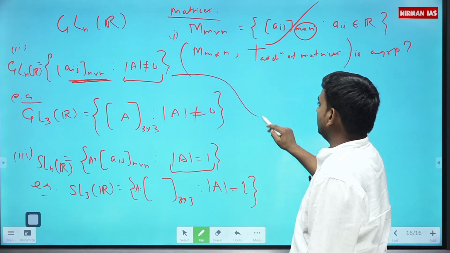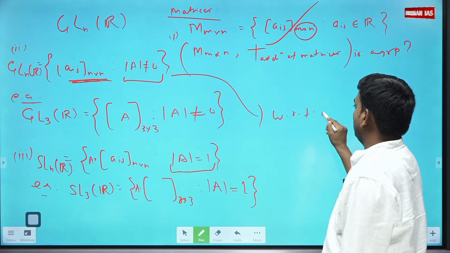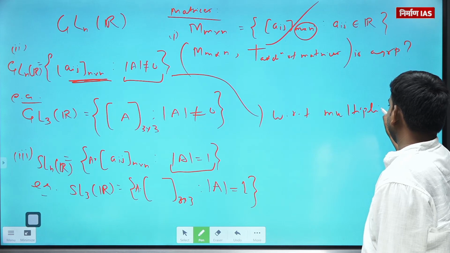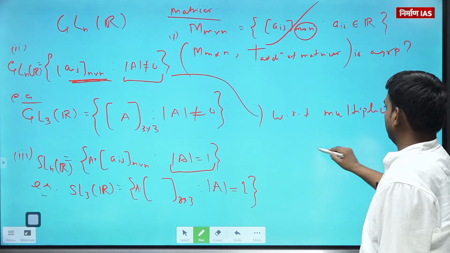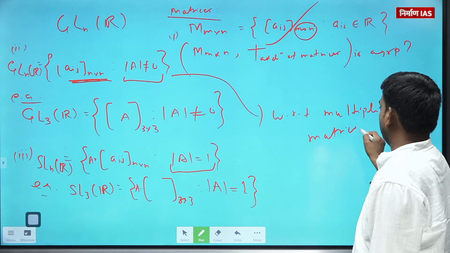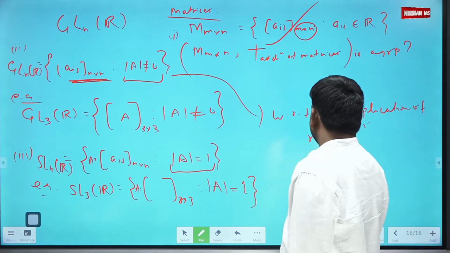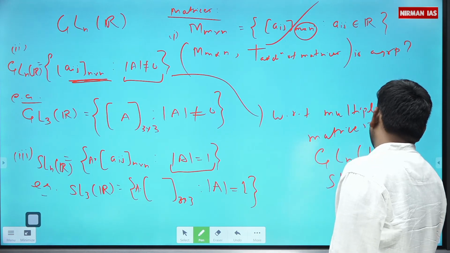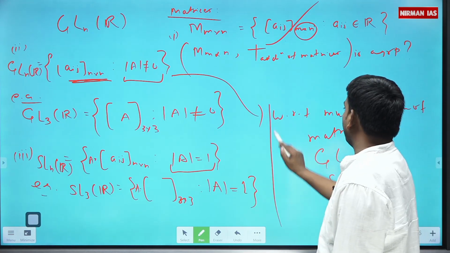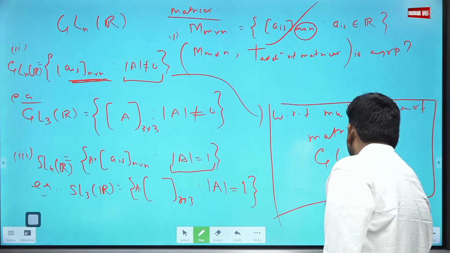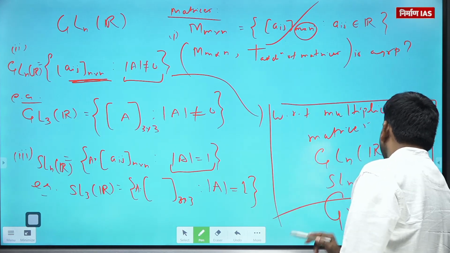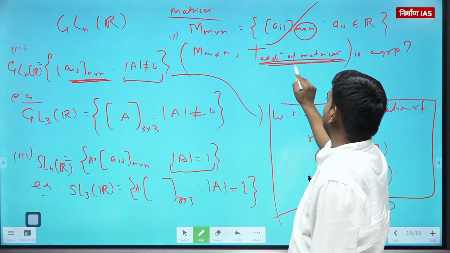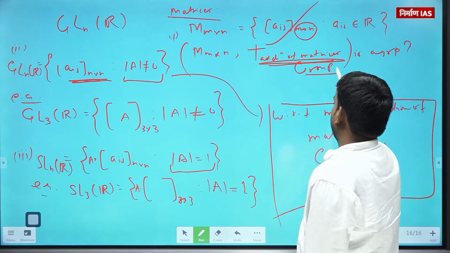So we have these 3 categories. With respect to multiplication of matrices, GL_n(R) and SL_n(R), these 2 form a group. Is that clear? With respect to addition of matrices, the collection of all m by n matrices is a group.